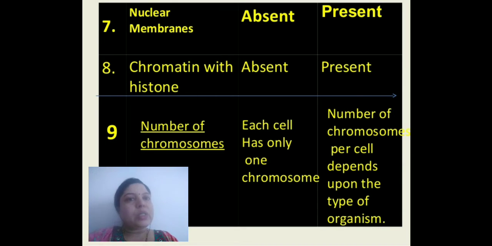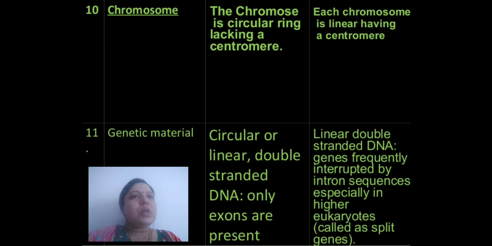Number of chromosomes in prokaryotic cell is only one, that single double stranded circular coiled DNA itself serves as a prokaryotic chromosome, whereas the number of chromosomes per cell in eukaryotes depends upon the type of organism. Then the chromosome in prokaryotes is a circular ring lacking a centromere, and in case of eukaryotic, each chromosome is linear having a centromere. Genetic material in prokaryotic cell is circular, double stranded DNA.